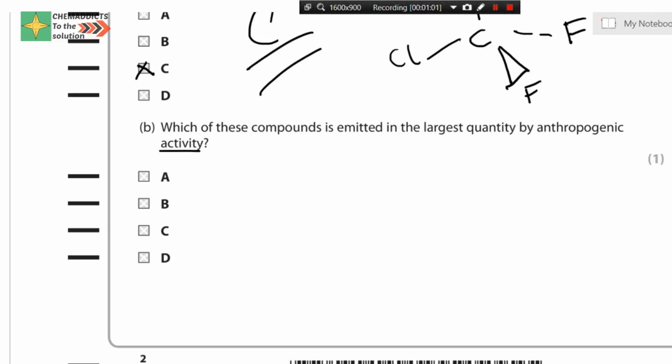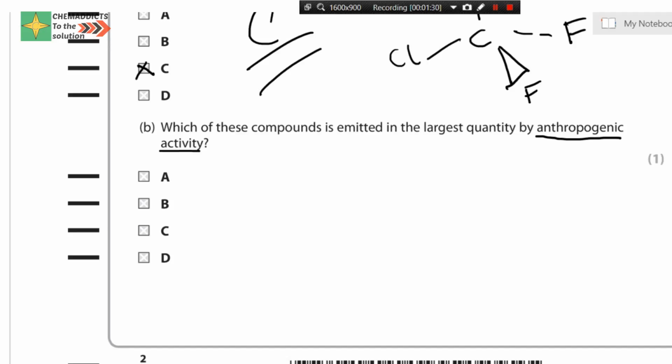At first, let us know what is meant by anthropogenic activity. Anthropogenic activity means things done by human beings, like burning fossil fuel, farting, etc. So this is the actual, frank definition of anthropogenic activity.